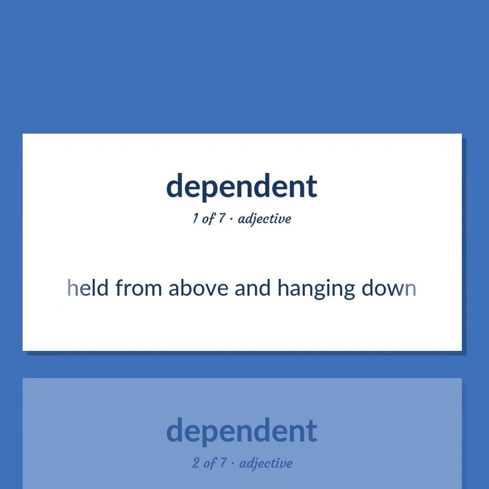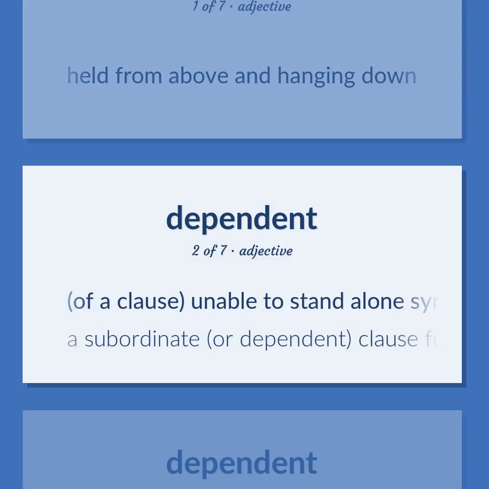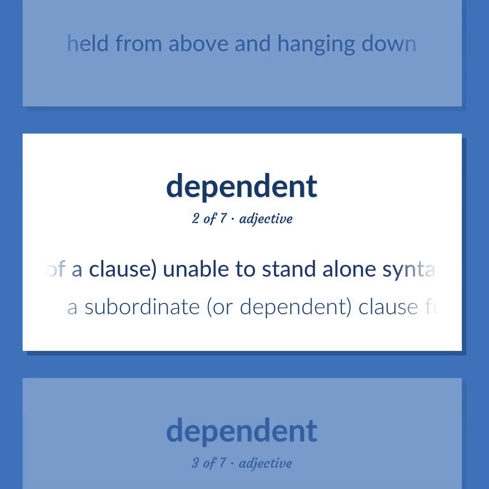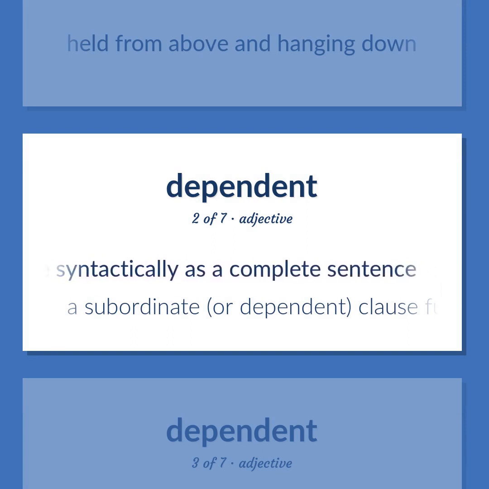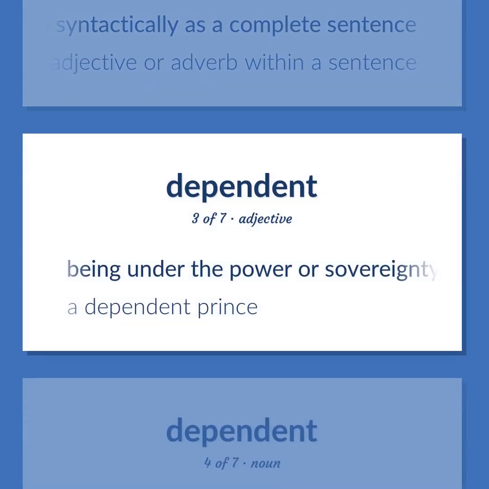Held from above and hanging down. Of a clause, unable to stand alone syntactically as a complete sentence. A subordinate, or dependent, clause functions as a noun or adjective or adverb within a sentence. Being under the power or sovereignty of another or others. A dependent prince.